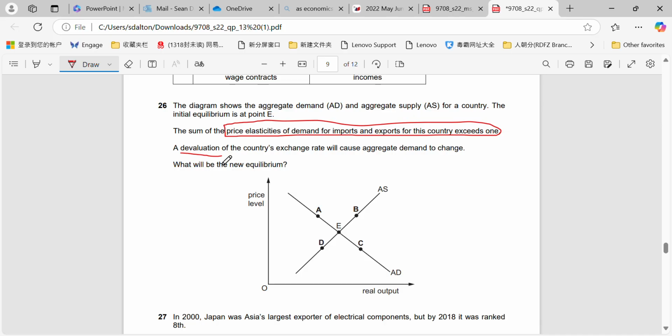It will reduce the price of exports, which once our PED is elastic, which we're told, will mean that our total export revenue will rise. It will increase the price of imports, which again will mean that our total import expenditure will fall, and therefore aggregate demand or net exports should shift to the right, and we will end at the correct point of B here.